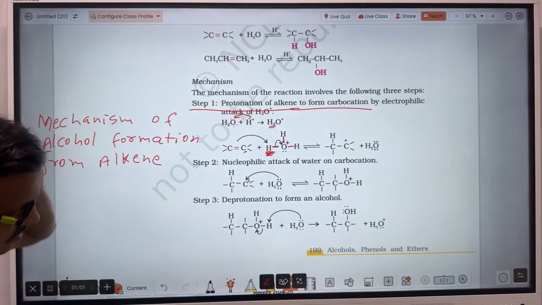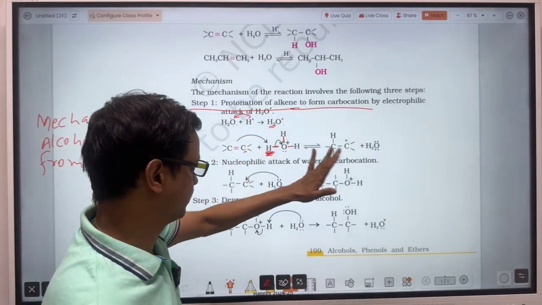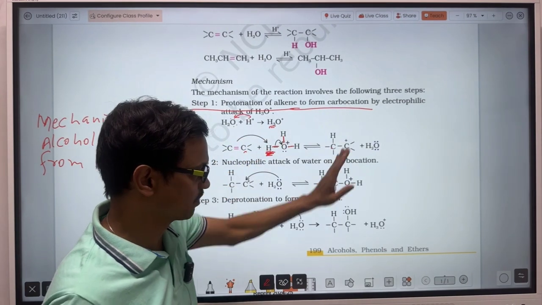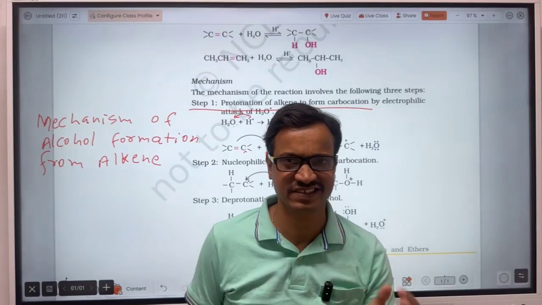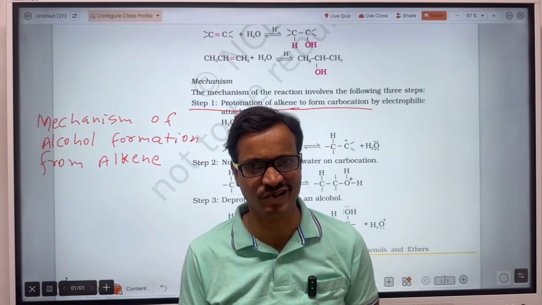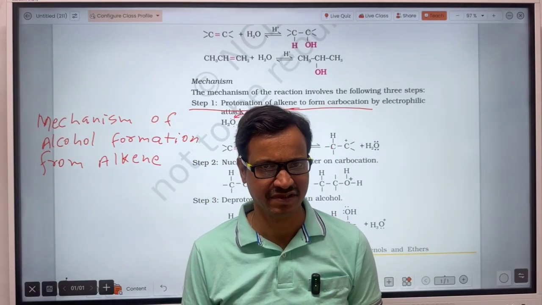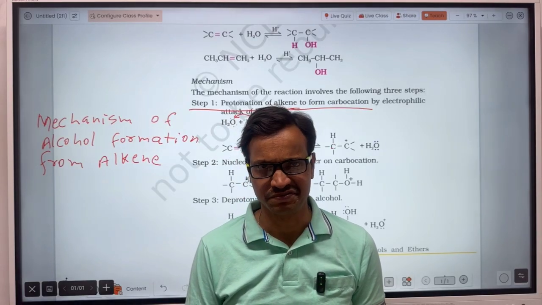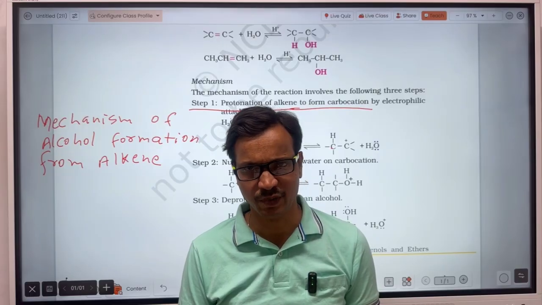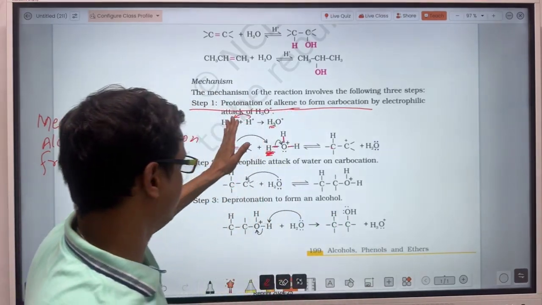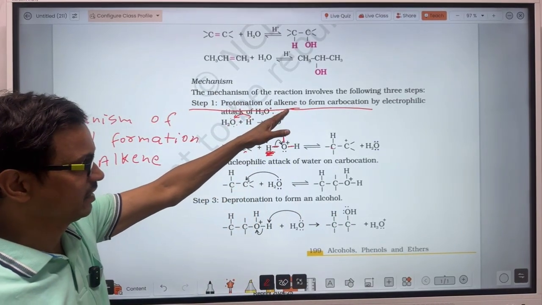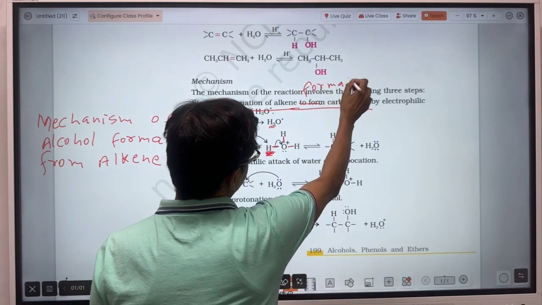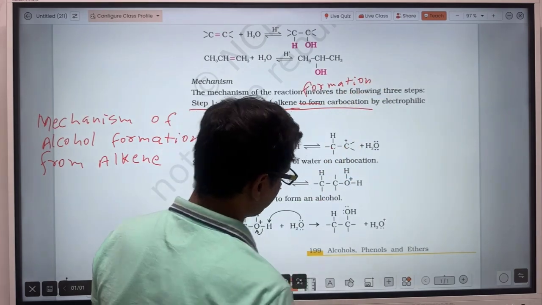So in the first step, protonation of alkene to form carbocation, the alkene gains the proton and is converted into carbocation. According to what is taking place in the reaction, the name of the step is: the alkene is gaining the proton and converted into carbocation. So this step is called protonation of alkene and formation of carbocation. In place of this, you may write just formation, so that it will be shorter.